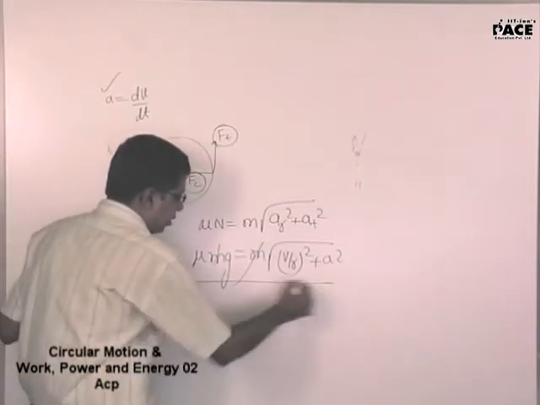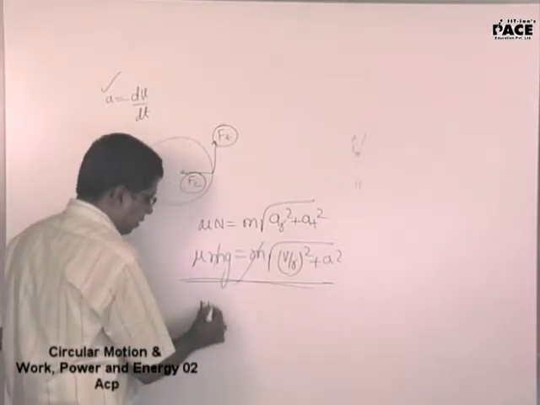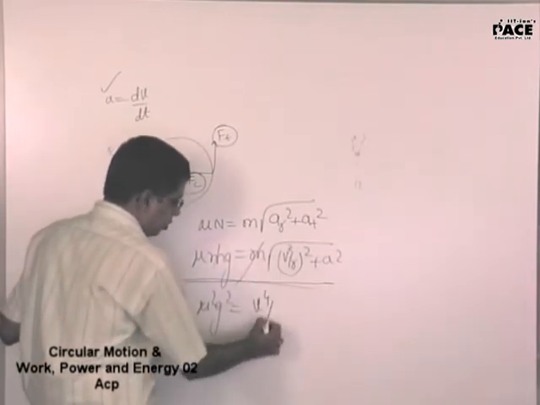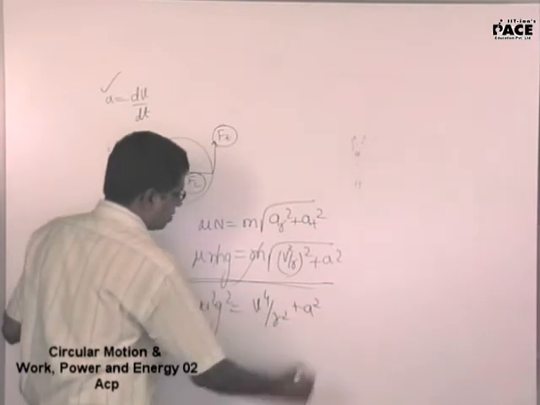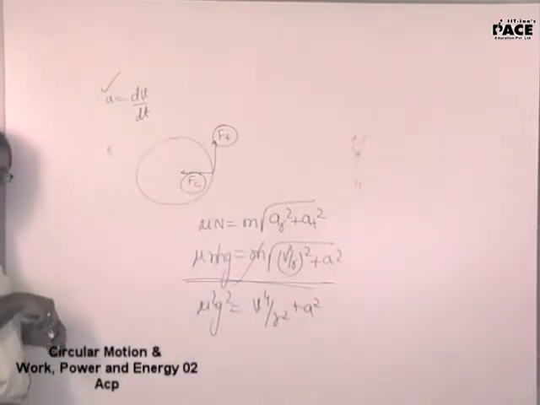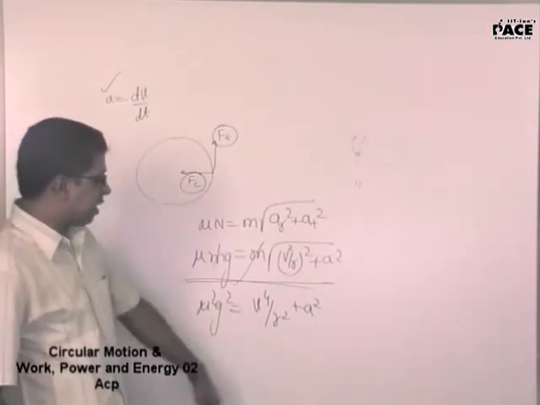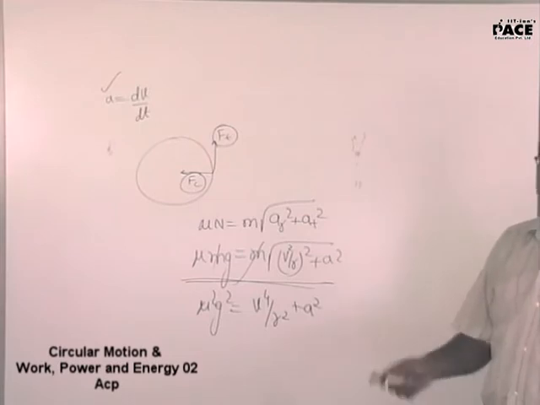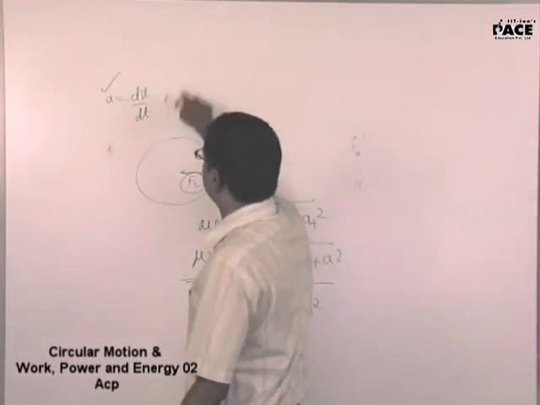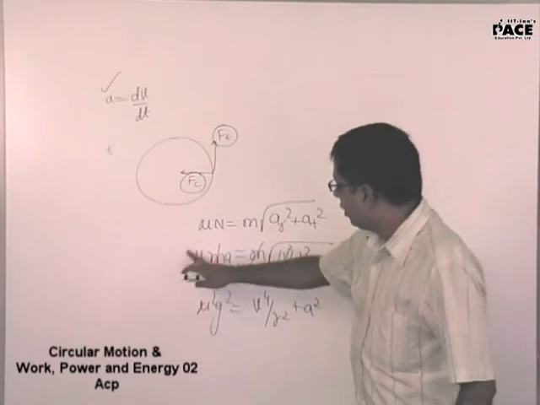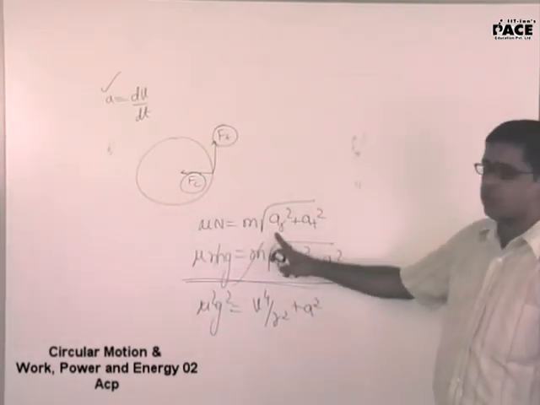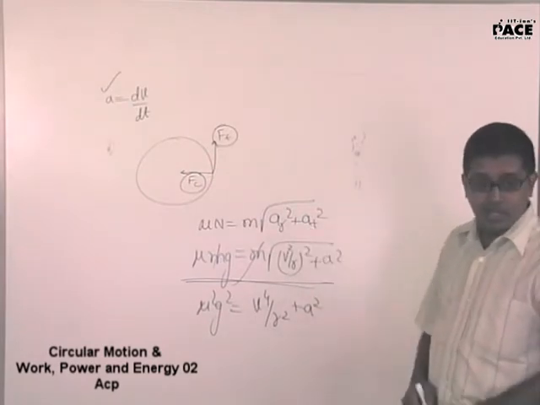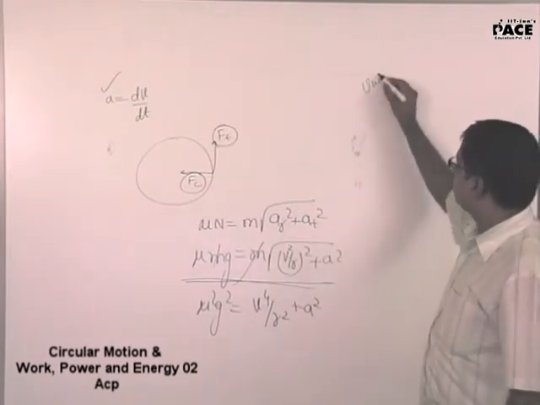You are asking me to calculate the value of v from here. Mu square g square is equal to v to the power 4 by r square plus a square. You are asking me to find out this v, the velocity at which the body will start skidding. If by chance the body was moving with uniform speed and its speed was not increasing, then the whole of friction will provide only m into a_r, because a_t will become 0.